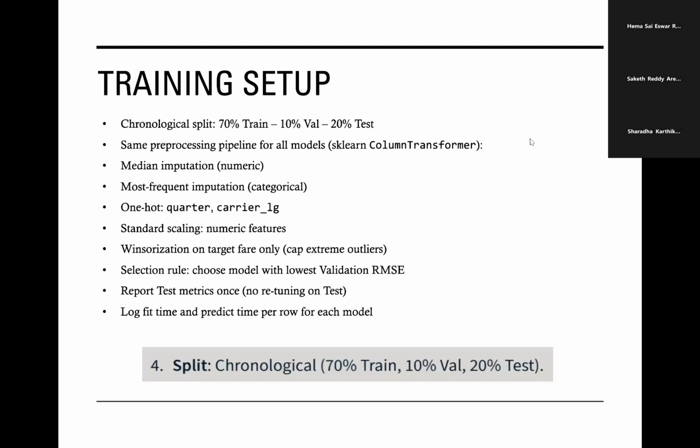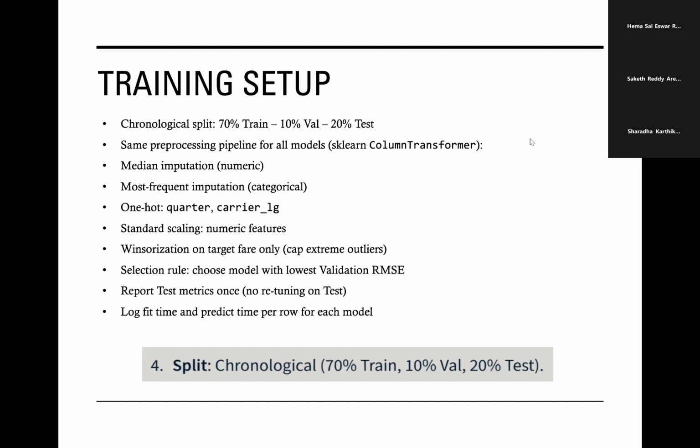Let's go to the training setup. All models share the same chronological split. As we discussed earlier, it's 70% train, 10% validation, and 20% test. They also share the same column transformer pipeline: median numeric imputation, most frequent categorical imputation, one hot encoding for quarter and carrier, standard scaling for numerics, and winsorization on the target fare only.